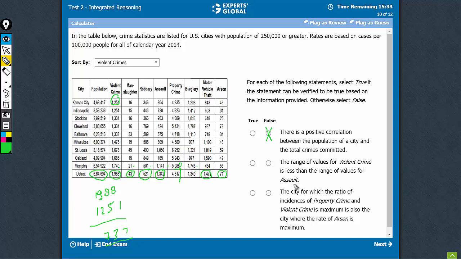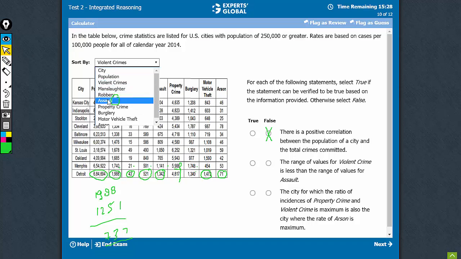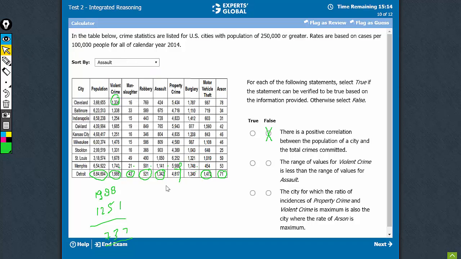Let's find the range of values for assault. So let's sort it by assault this time, and we get the difference as 1342 minus 424, which is higher than this. This is approximately 900, this is 700 something. So this statement is all right. This is true that yes, the range here is less than the range here.